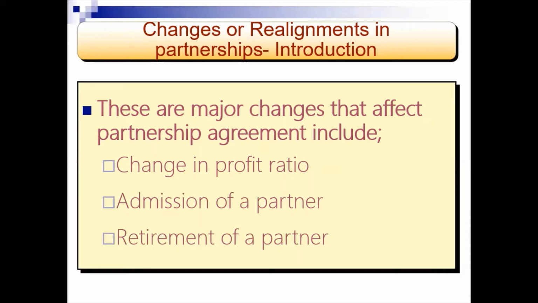Now, when this takes place in a partnership, the partnership is as good as dissolved and again formed, even though this may not happen physically, but it is assumed through creation of a new partnership agreement, after a partner has retired, a partner has joined, or profit sharing ratio has changed.